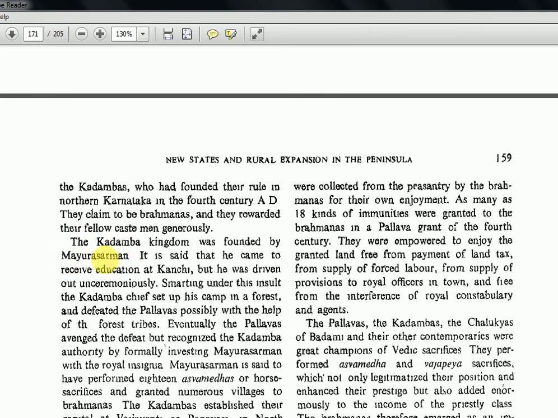So this is what I am asking you to make notes, because I don't want you to read this textbook again for these few preliminary facts. It is said that he came to receive education at Kanchi, but he was driven out unceremoniously. Smarting under the insult of the Pallava chief, he set up his camp in a forest and defeated the Pallavas, possibly with the help of forest tribes. So he approached the Pallavas, was insulted, so he started his own kingdom. That is the story of this Kadamba king, Mayura Sarman.